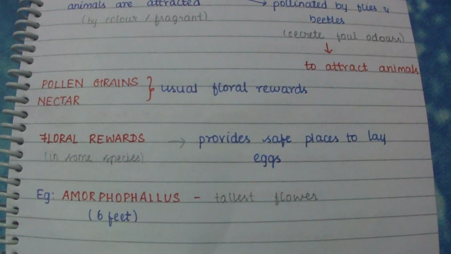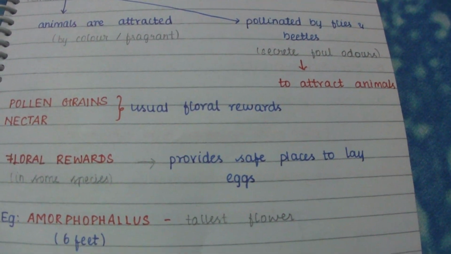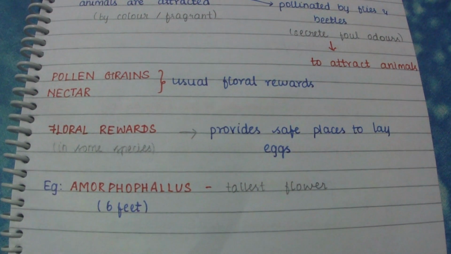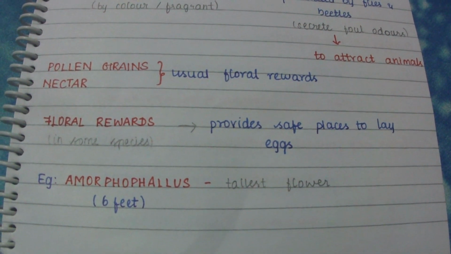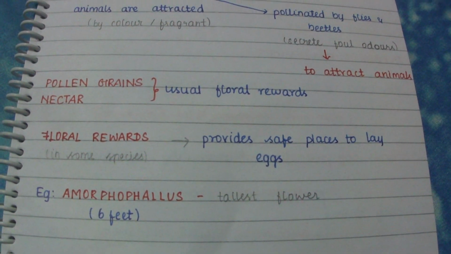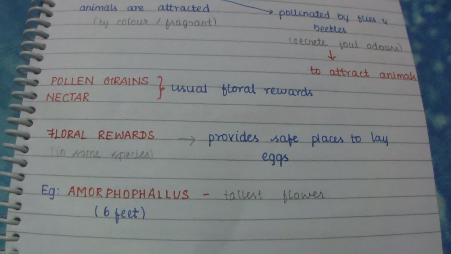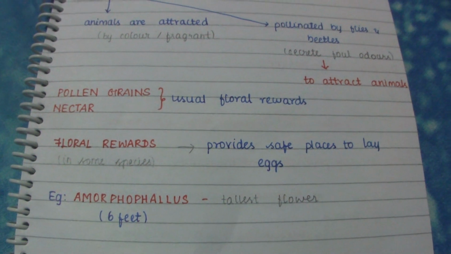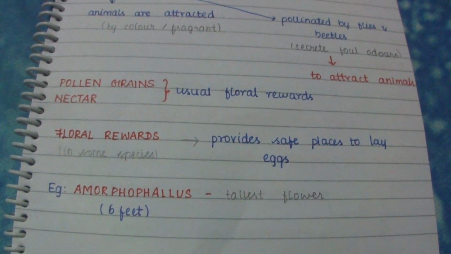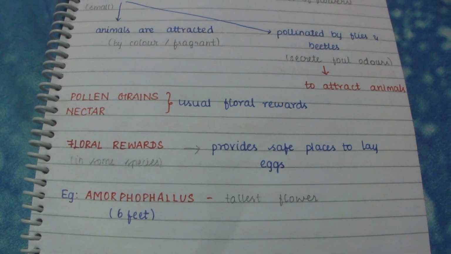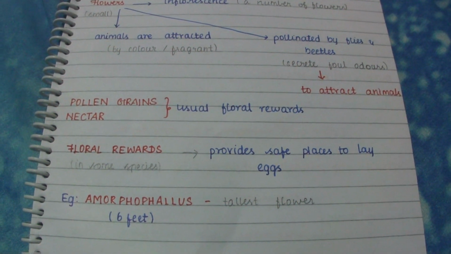The usual floral rewards are pollen grains and nectar. In certain cases, the floral rewards include a safe place to lay eggs, in some species, not in every species. For example, Amorphophallus, the tallest plant, which grows up to a height of 6 feet.